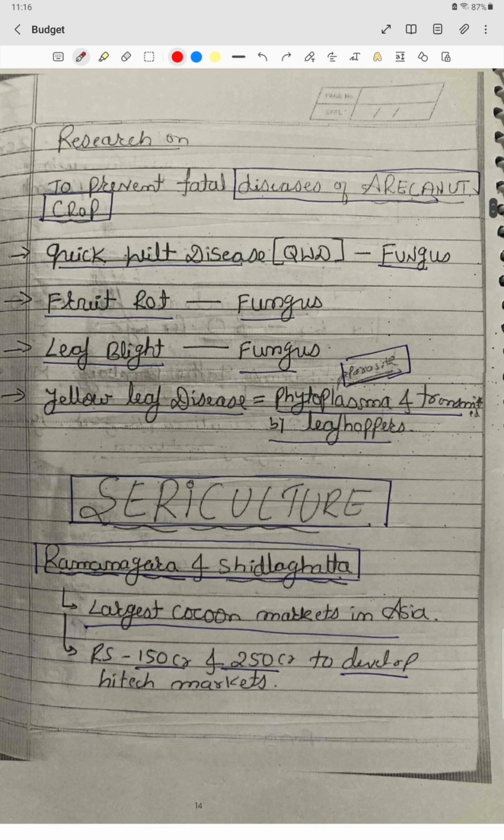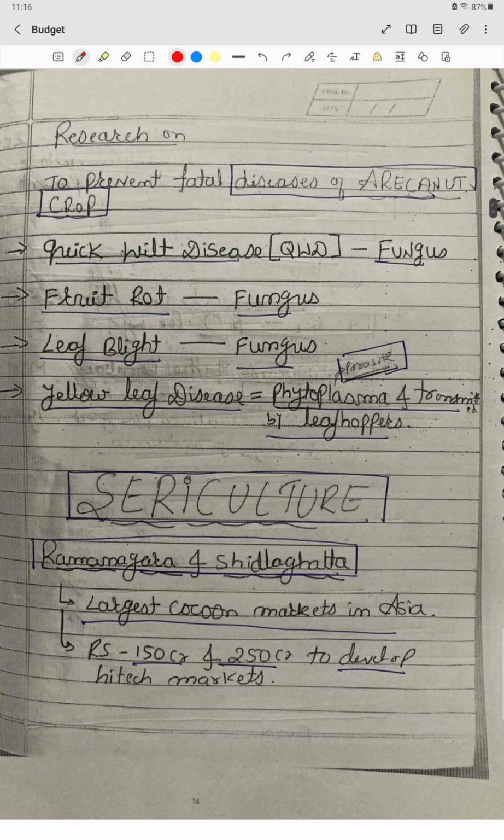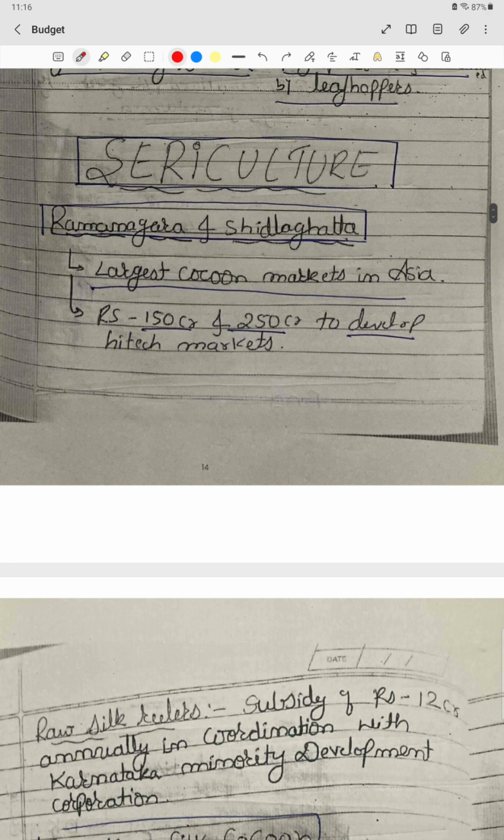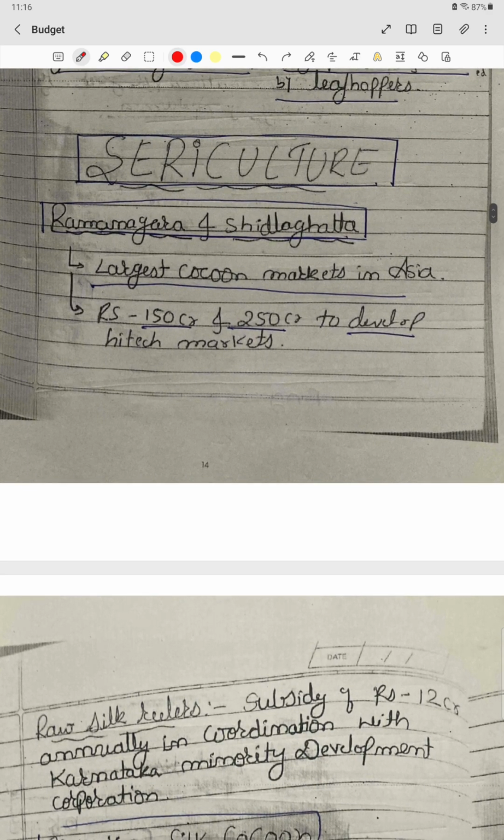Then we have to remember these diseases also. Diseases on arecanut crop. Arecanut means adike crop. What kind of diseases are they? They are basically fungal diseases. Just remember these: quick wilt disease, fruit rot, and leaf blight. And we have yellow leaf disease, which is phytoplasmic, and is mainly transmitted by leaf hoppers.